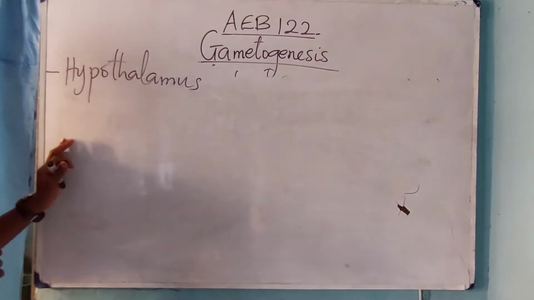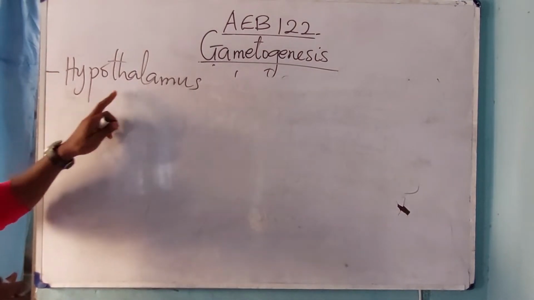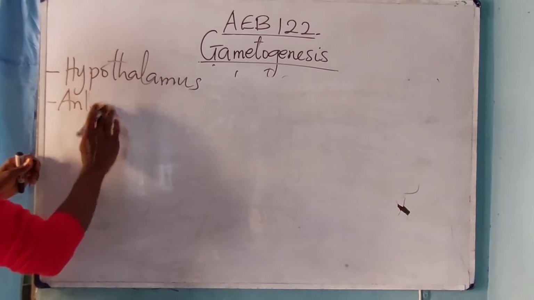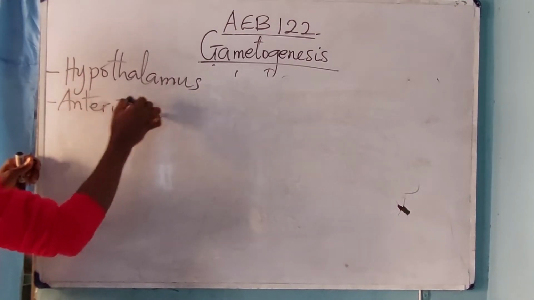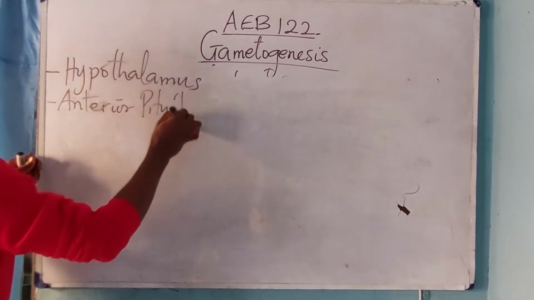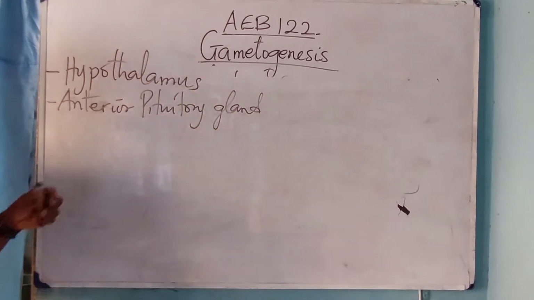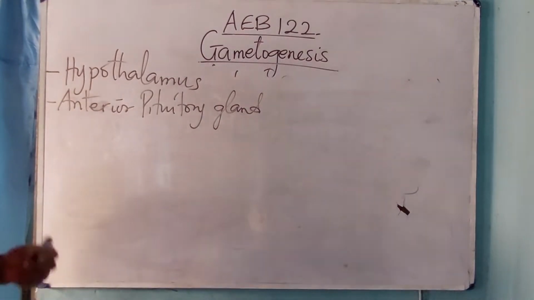There are two hormones that control spermatogenesis. They are the hypothalamus and what? The anterior pituitary gland. All right. So these are the two that control what?